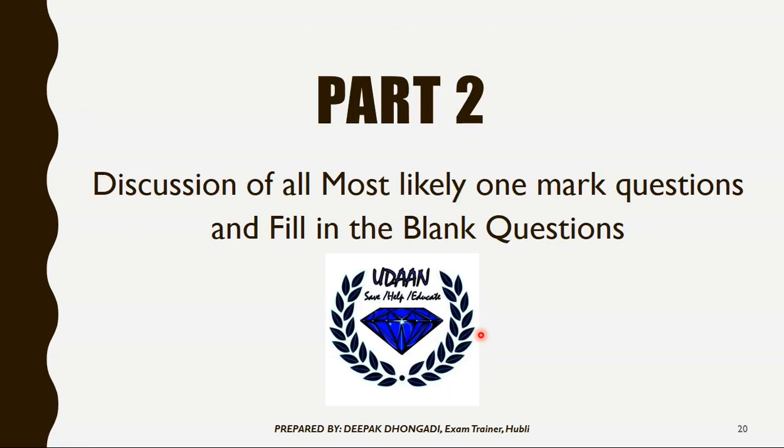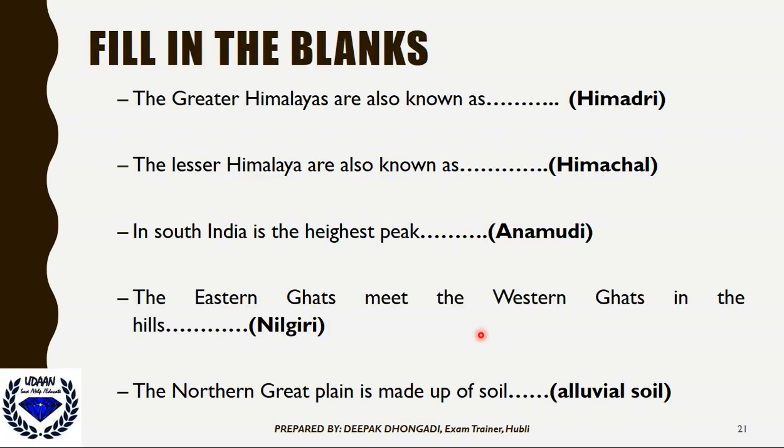Now I'll move a little fast, where we'll discuss likely 1 or 2 marks questions and fill in the blanks. The Greater Himalayas are also called Himadri. The Lesser Himalayas are known as Himachal. In South India, the highest peak is Anamudi. The Eastern Ghats meet the Western Ghats in the hills called Nilgiri Hills. The Northern Great Plain is made up of alluvial soil.